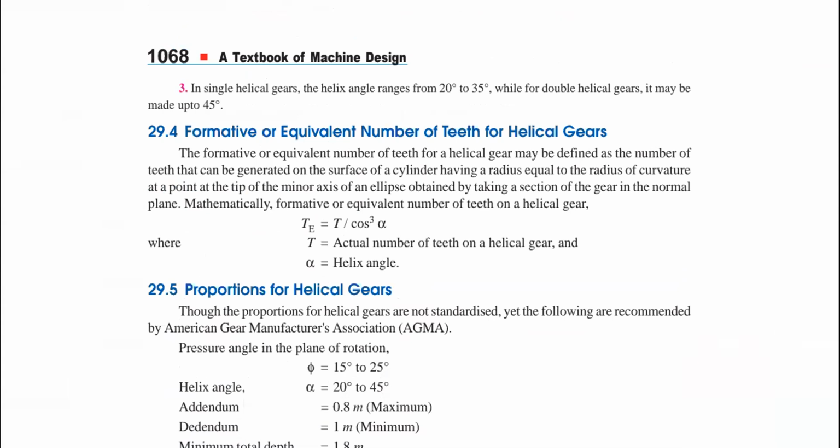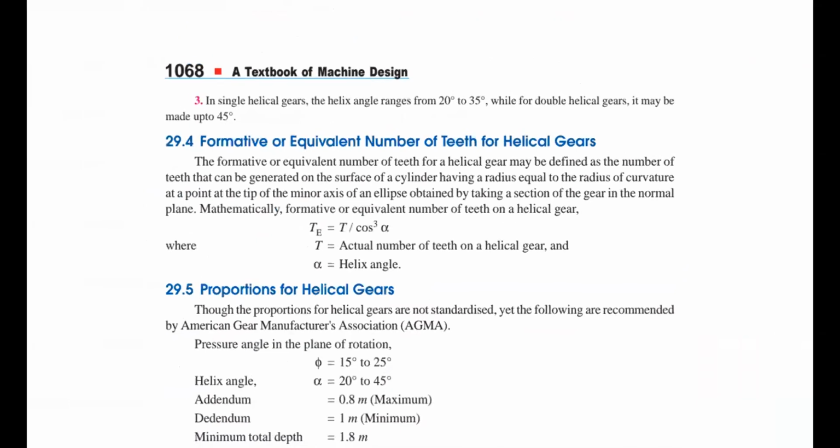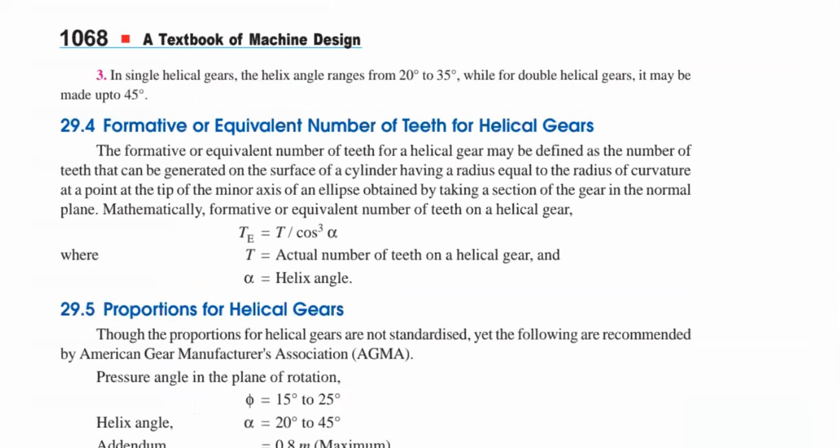Note 3. Please observe that in a single helical gear, the helix angle ranges from 20 degrees. Normally, we consider 20 degrees unless and until it is specified. Normally, we usually take 20 degrees. Right? So 20 to 35 degrees. For a double helical gear, it may be taken up to 45 degrees. So don't worry whether it is a single helical gear or double helical gear. Definitely, they are specified in the given data of your problem while you are designing. No need to worry.